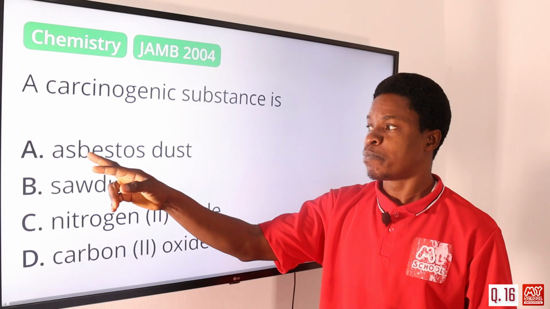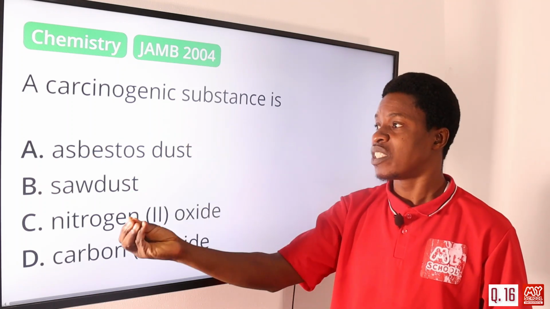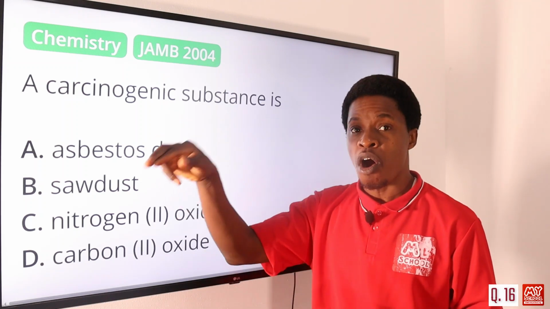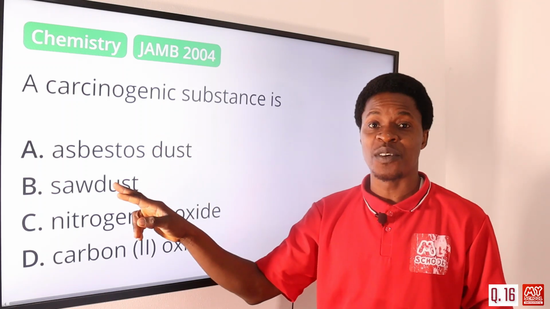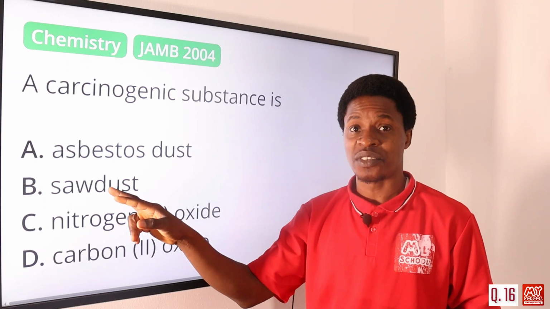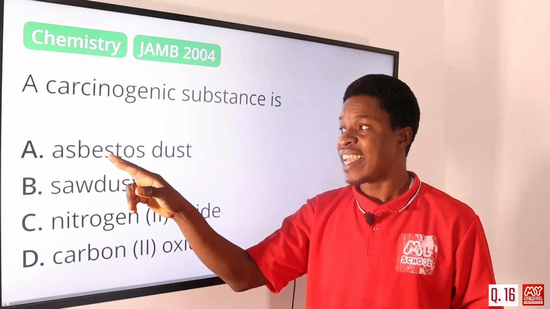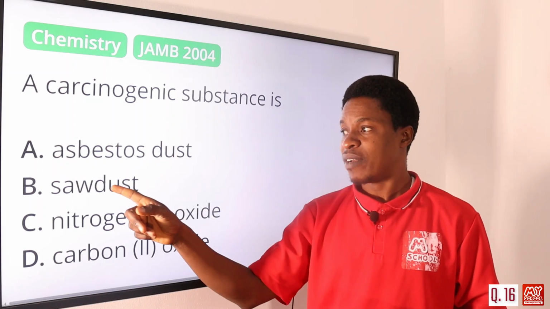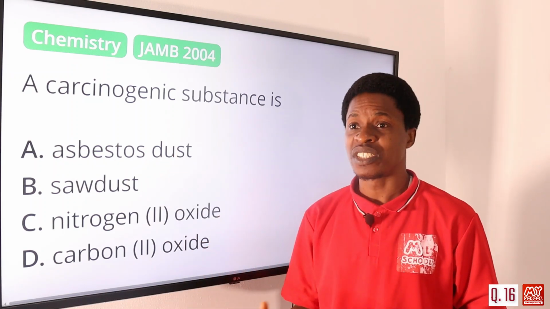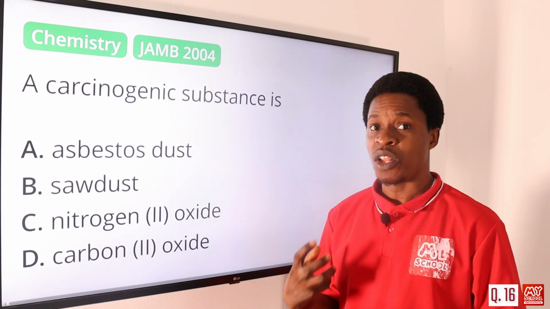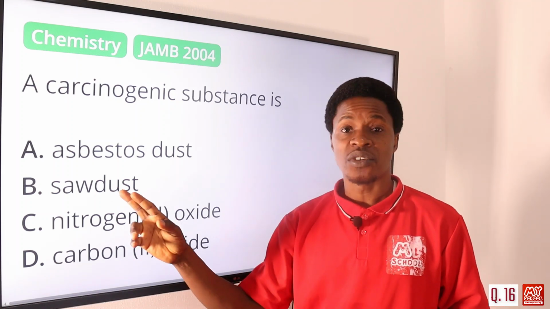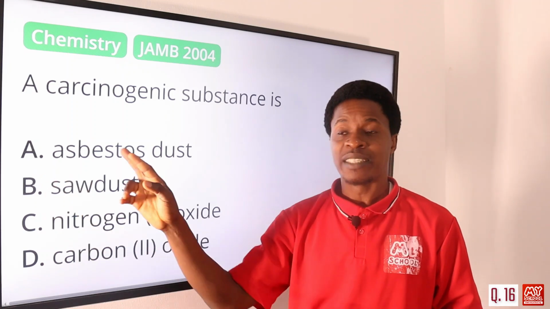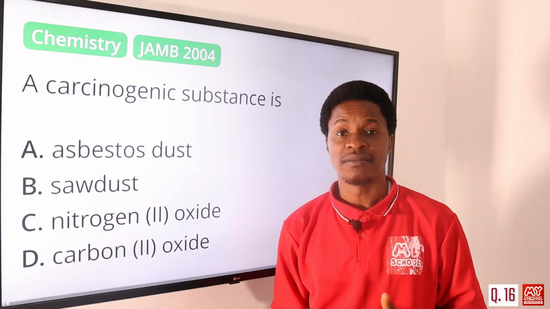But asbestos, because of the material with which the asbestos dust is made up of, is more carcinogenic than sawdust. The chemicals that make up asbestos dust are highly reactive, and can lead to causing cancer that can affect the lung and nostrils more than sawdust. So the correct answer is option A, asbestos dust.